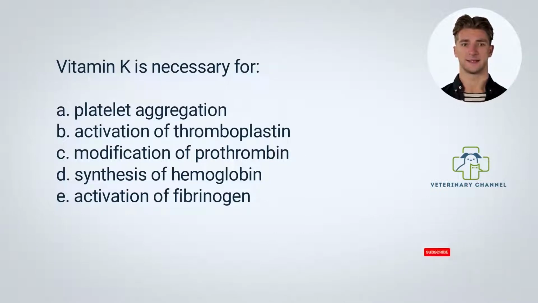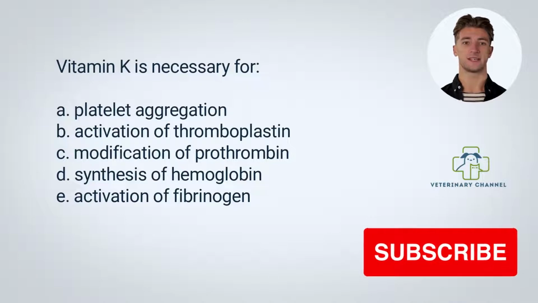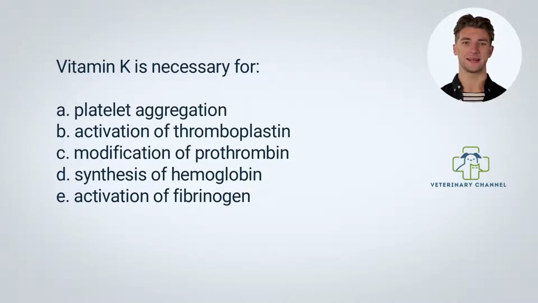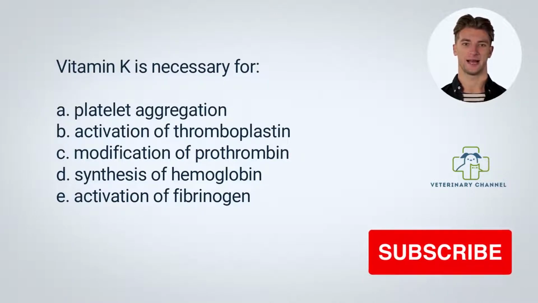The answer is C. The modification of prothrombin and factors 8, 9, and 10 to form the glutamic acid residues occurs during synthesis by a carboxylase enzyme located on the luminal side of the rough endoplasmic reticulum. Vitamin K is an essential cofactor for this carboxylase enzyme.